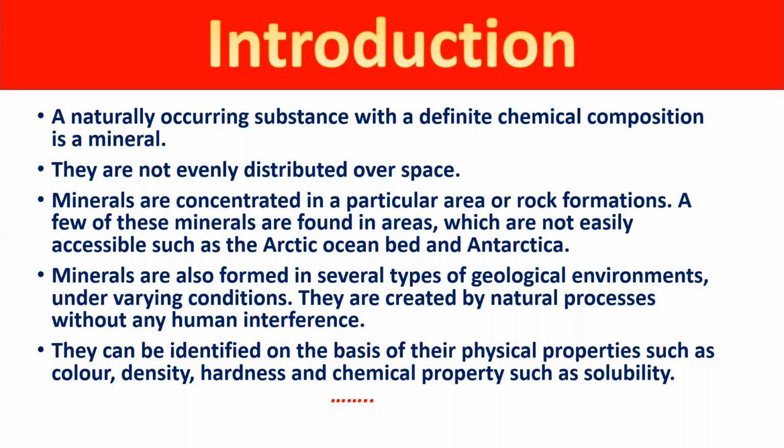That is called a mineral. It is a naturally occurring substance in our earth's surface. Right, students? I hope this concept is clear to you: minerals are those naturally occurring substances which have a definite chemical and physical composition.